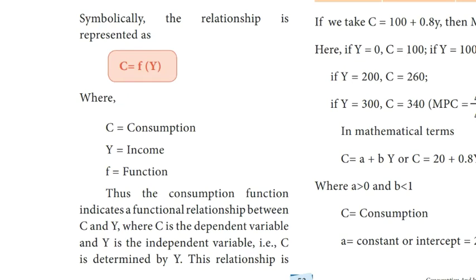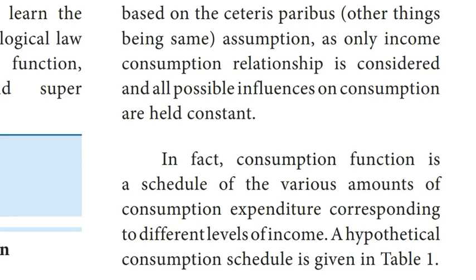Thus, the consumption function indicates a functional relationship between C, consumption, and Y, income, where C is the dependent variable and Y is the independent variable, that is, C is determined by Y. This relationship is based on the ceteris paribus, or other things being the same, assumption, as only the income-consumption relationship is considered and all possible influences on consumption are held constant. In fact, the consumption function is a schedule of the various amounts of consumption expenditure corresponding to different levels of income. A hypothetical consumption schedule is given in table 4.1.